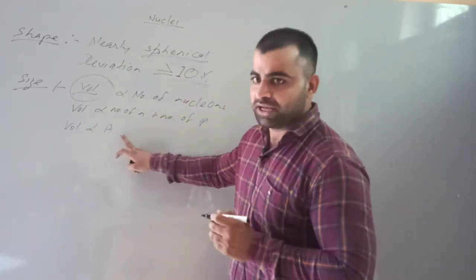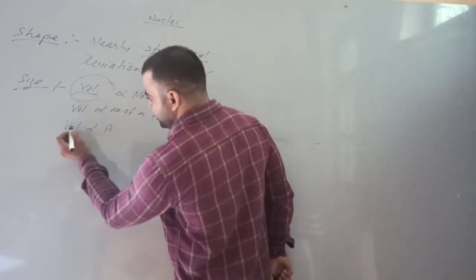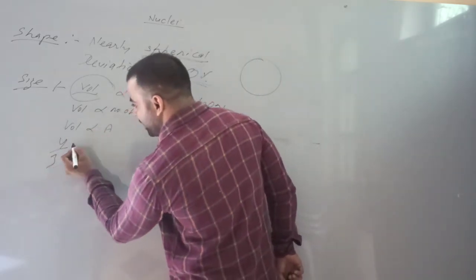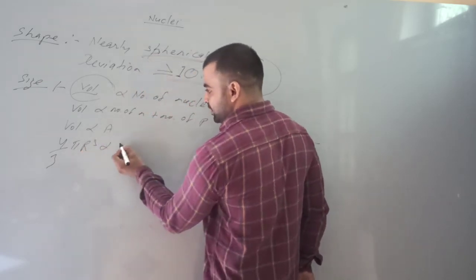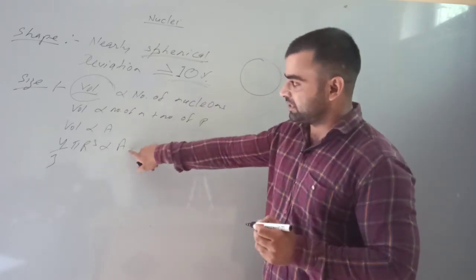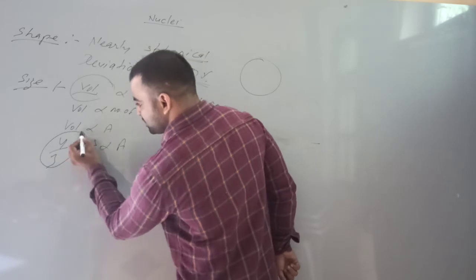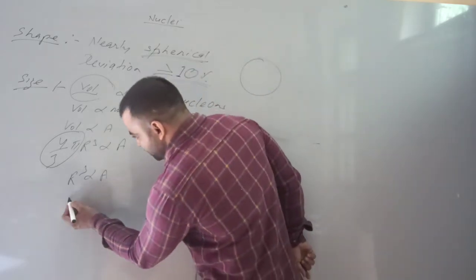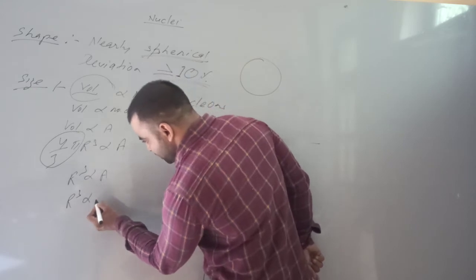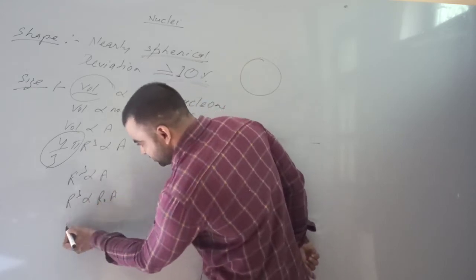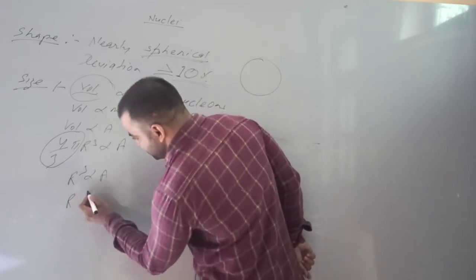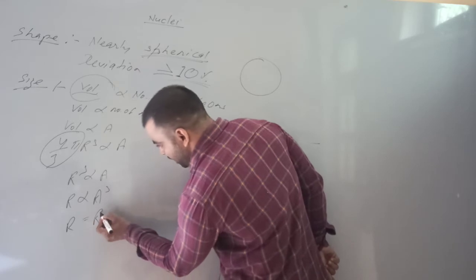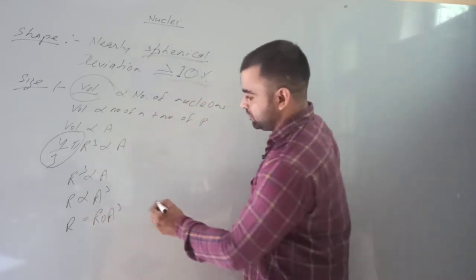So volume is directly proportional to the atomic mass, and because it is nearly spherical in shape, its volume will be 4 by 3 pi r cube, and here is the atomic number A. This value is constant, so r cube is proportional to A. By removing the sign of proportionality, we take a constant, that is r naught. This will be this.